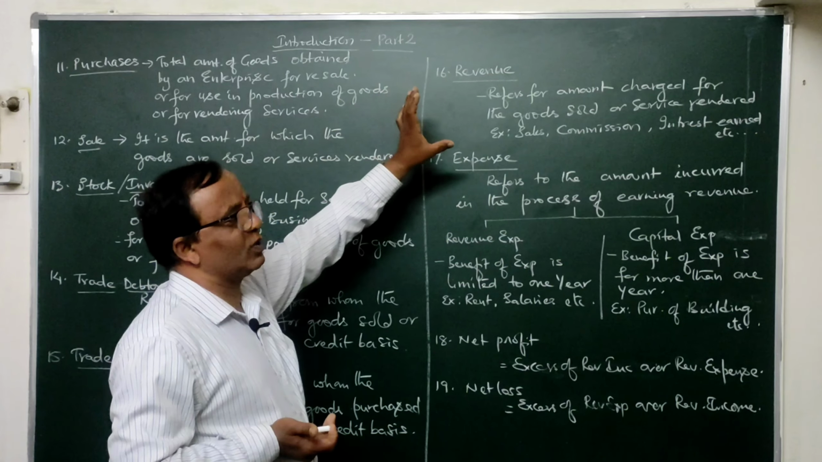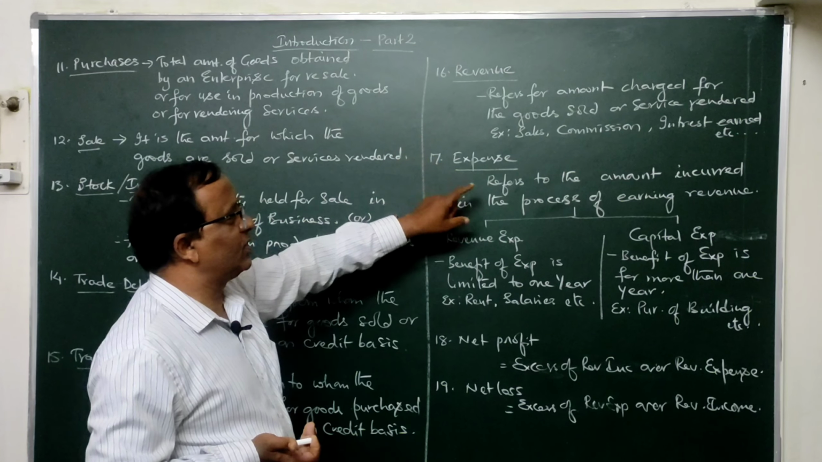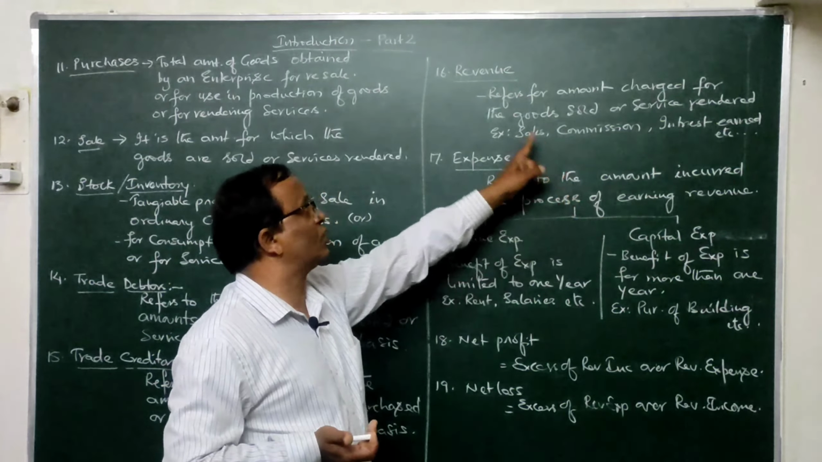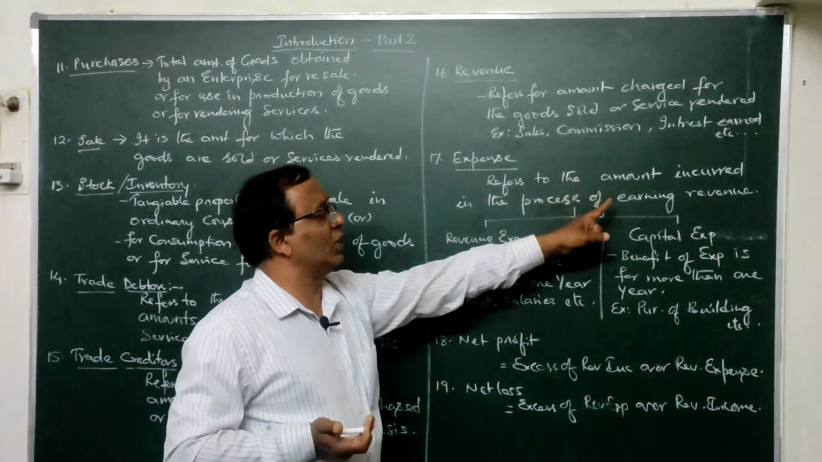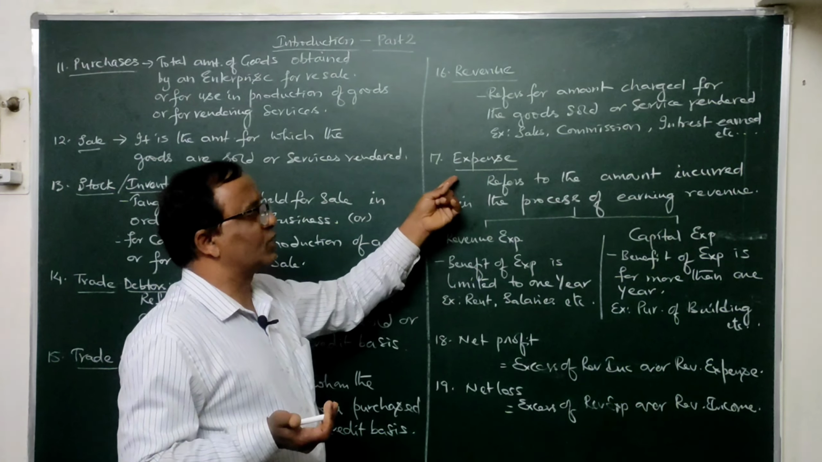See, similarly expenses also may be revenue expenses. So see, what is the meaning of an expense here? Expense refers to the amount incurred in the process of earning revenue. In other words, to earn that particular revenue, revenue means income, whatever amount we are spending, that is called an expense here, okay.